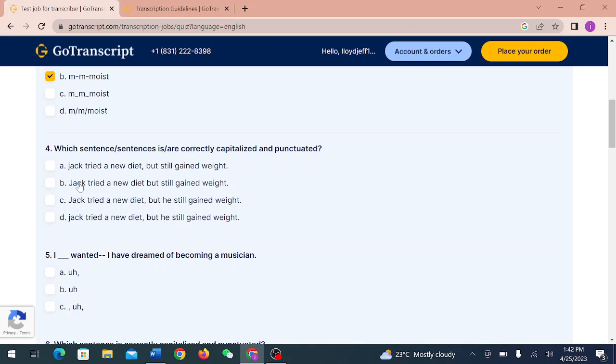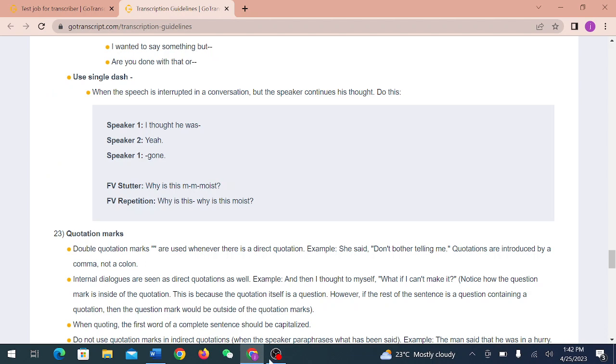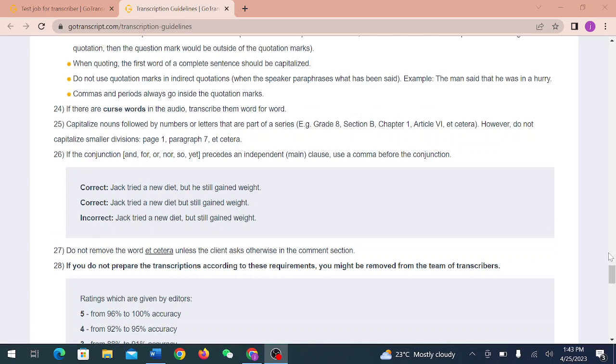We have remained with B and C. So in our guideline, in number 26, we are told that if the conjunction and, for, or, nor, so, yet precedes an independent or main clause, use a comma before the conjunction.